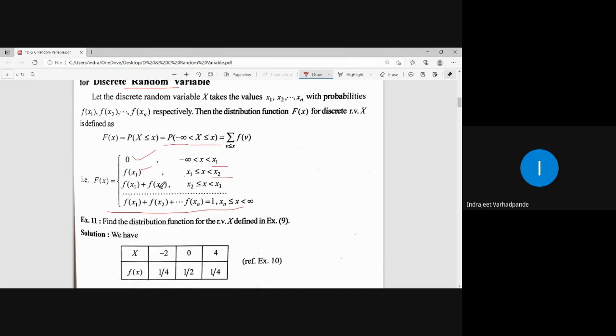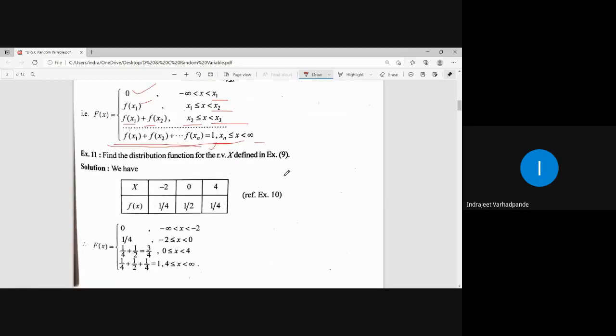For the second value but less than the third value, it will be the cumulative addition of first plus second. Up to the nth value till infinity, it will be the summation of all n probabilities, and its summation is equal to 1. Is this point clear? This is what we call the distribution function, given by capital F of x.